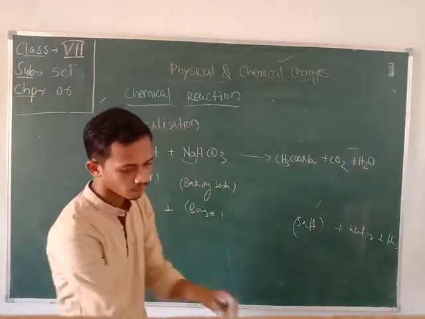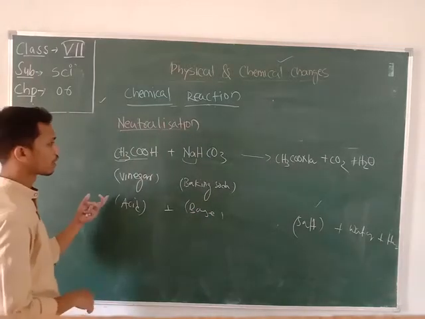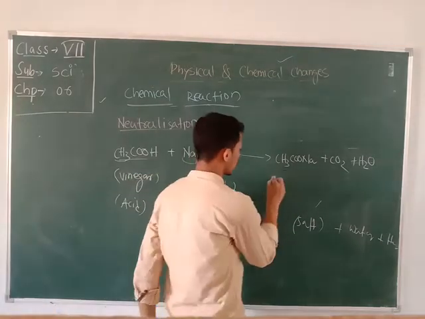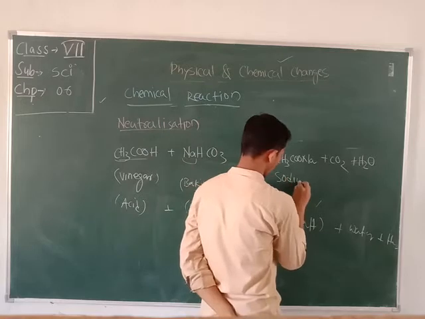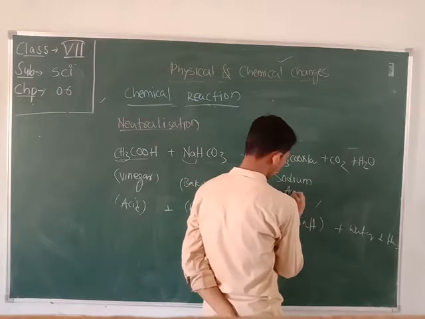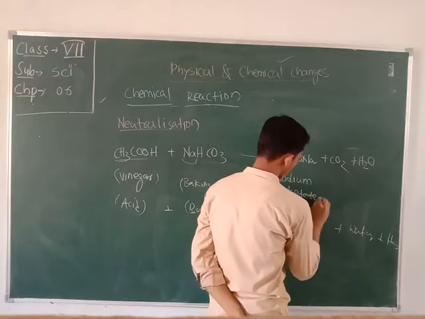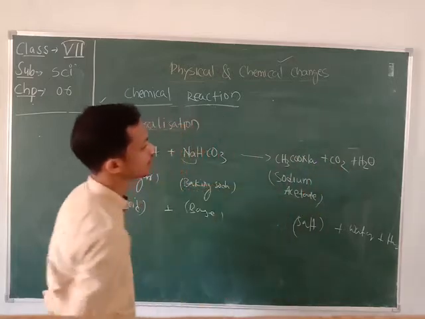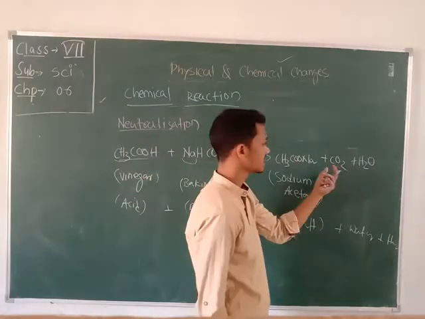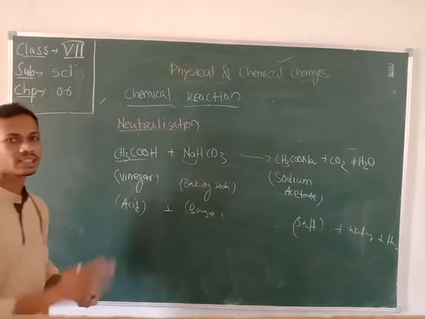So this type of reaction will occur. The name of this substance is your sodium acetate. This is the salt, and here is the water, and this carbon dioxide is released with some heat.